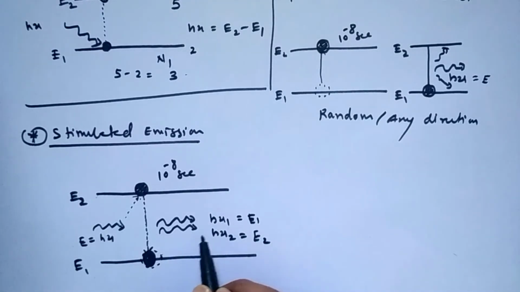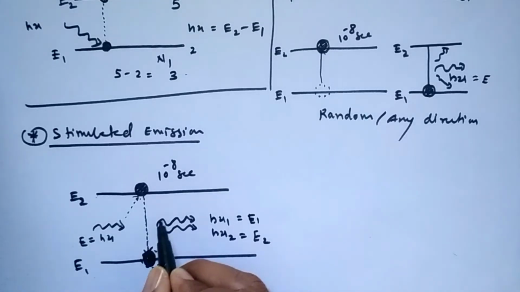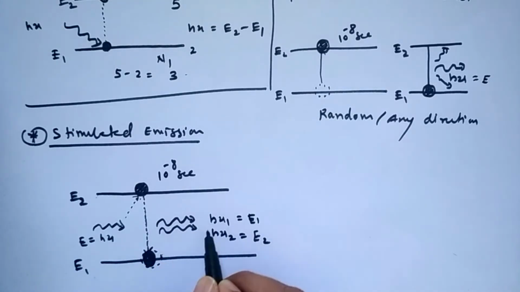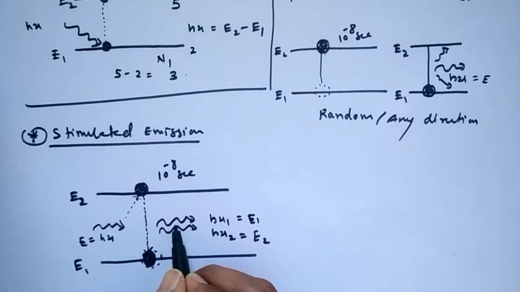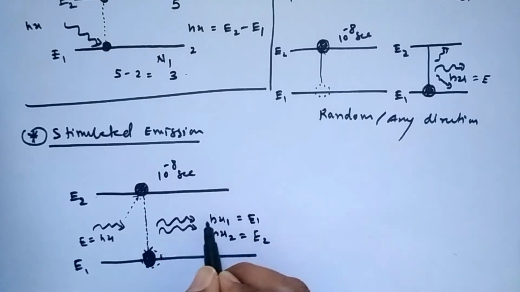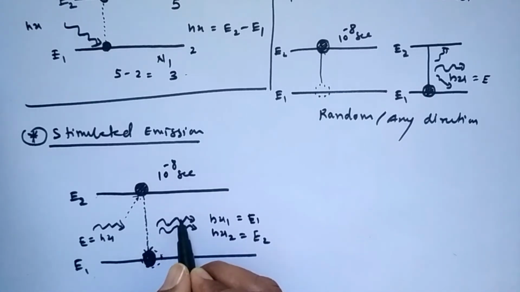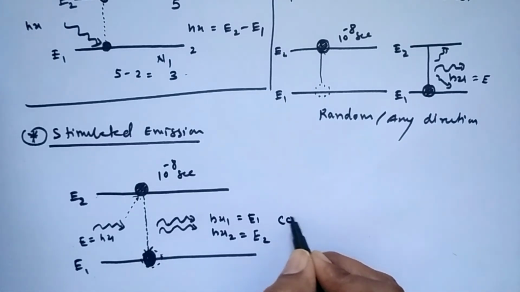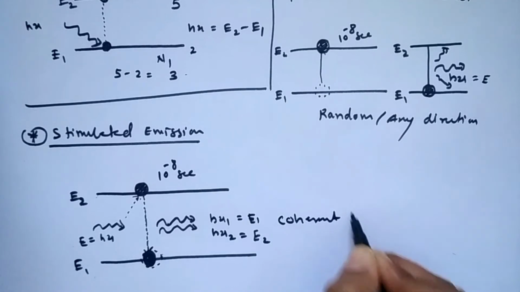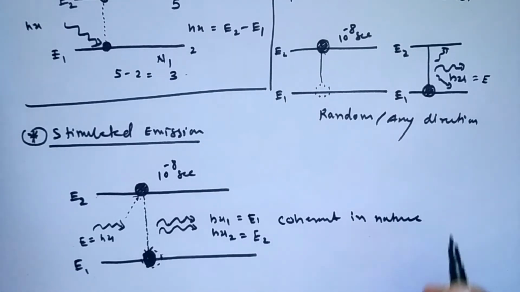In this manner it multiplies, and the incident radiation and the emitted radiation both have the same direction, and the phase difference between these two is constant as time changes. Because of that, it is coherent in nature.